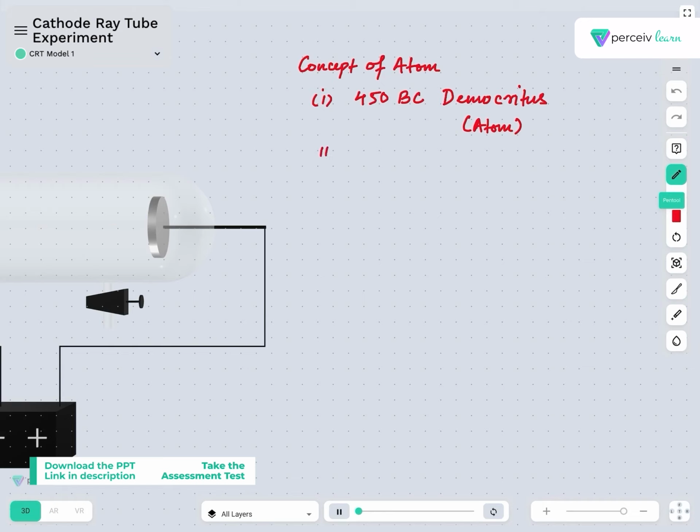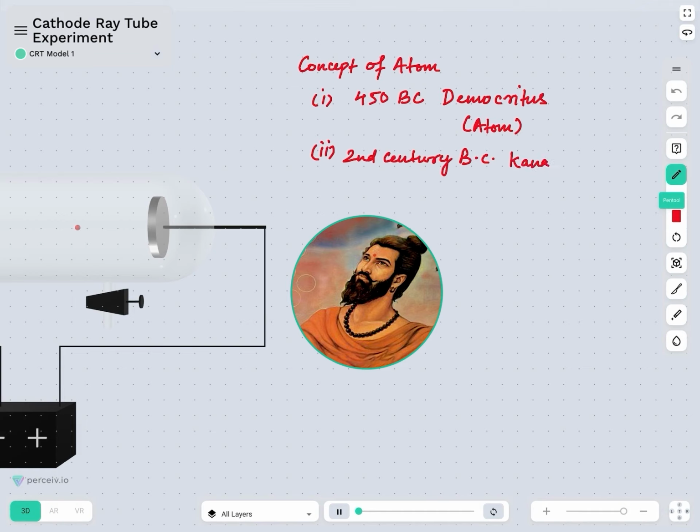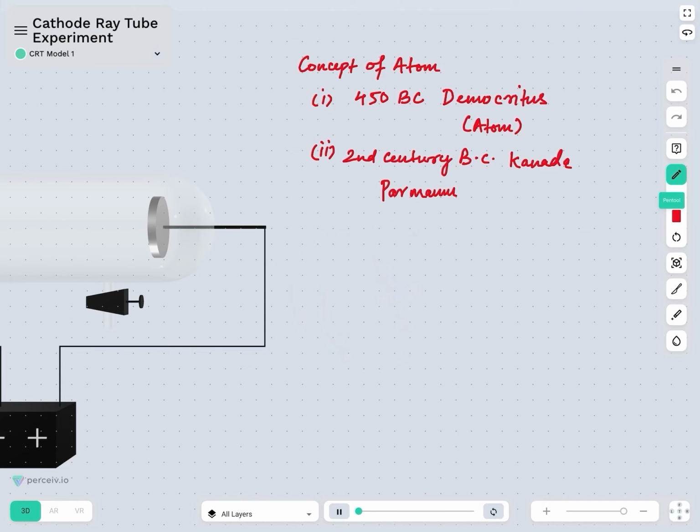Similarly, an Indian thinker in 2nd century BC named Kannad came up with the concept of Parmanu. What he postulated is that Parmanu is the indestructible particle. It is the finest particle, the smallest particle, and it cannot be further divided. It is indestructible. So the concept of Parmanu again was from the 2nd century BC thinker Kannad.